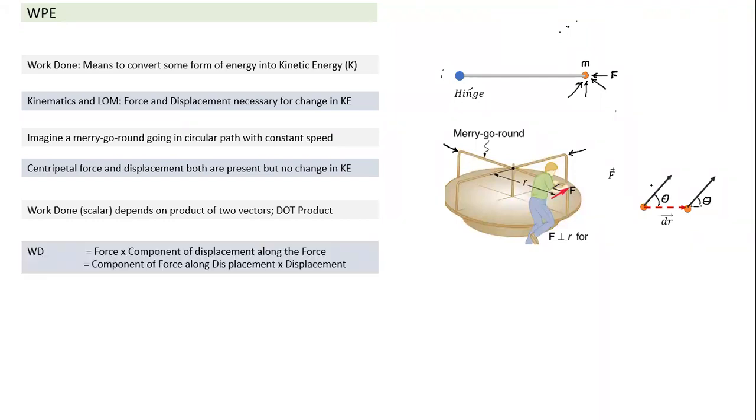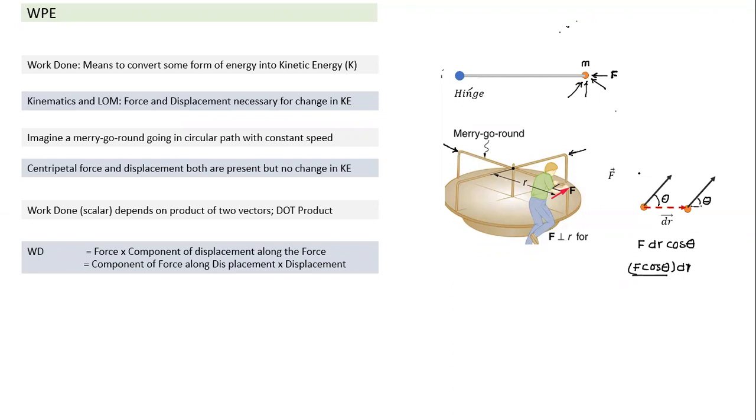Of course, one way we can think of a dot product, but I think we can think of another way also, which makes more sense. What is the other way? These are the two quantities, and the dot product is the magnitude of force into the magnitude of displacement into cos of the angle between the two. Now this cos theta I can attach to force or I can attach to displacement. If I write F cos theta into dr, we are writing all scalar quantities. These are all magnitudes of force and displacement. If I write like this, what is this one? This is the component of force along displacement.